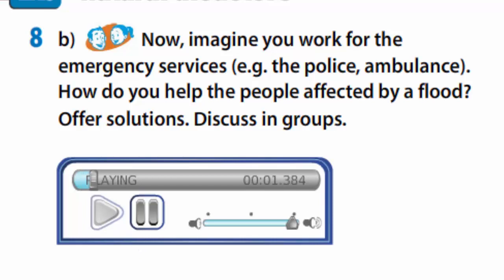I would call out the Coast Guard to rescue people from their homes where the streets are flooded. Good idea. I think we should also take food and fresh water to people who are safe, but unable to leave their homes due to the floodwaters. Yes, I agree. Also, we should set up a rescue centre for people who have been made homeless, as well as a shelter where they can sleep and get a hot meal.